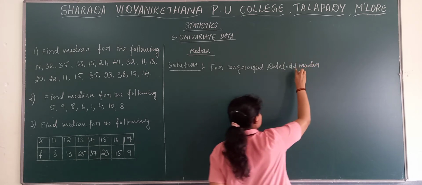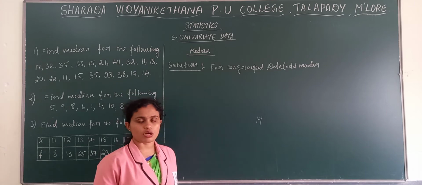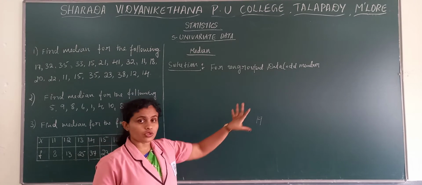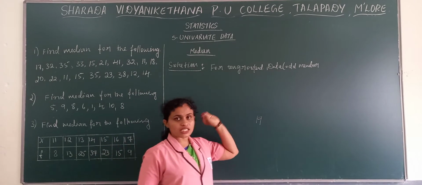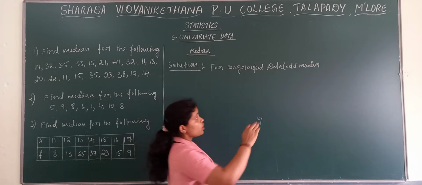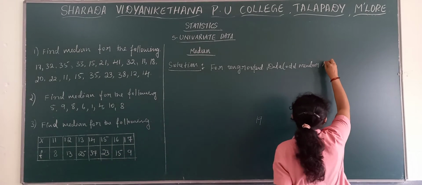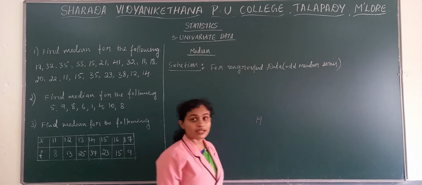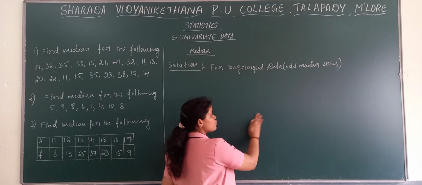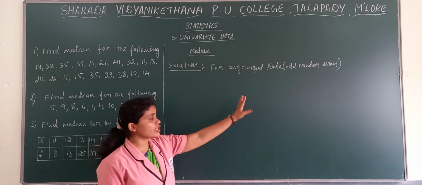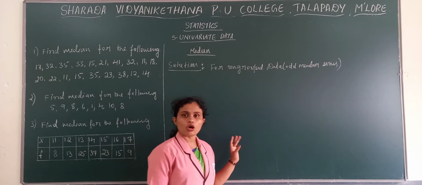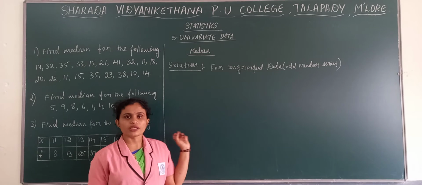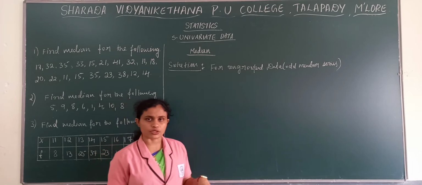This is not necessary to write while solving the problem. This is for your understanding. Since we are solving the first problem, you can write the odd number of series in your notebook for your understanding. But when you solve it in the exam, no need to mention whether it is an odd number or even number. You should know that if it is an odd number, which formula I need to take.